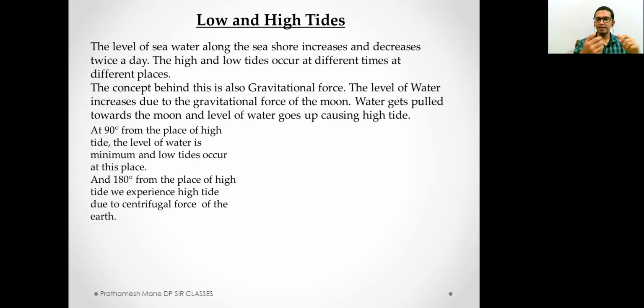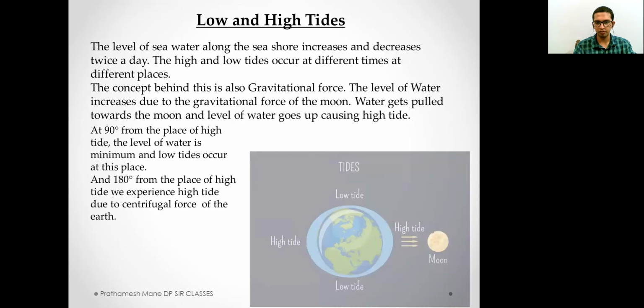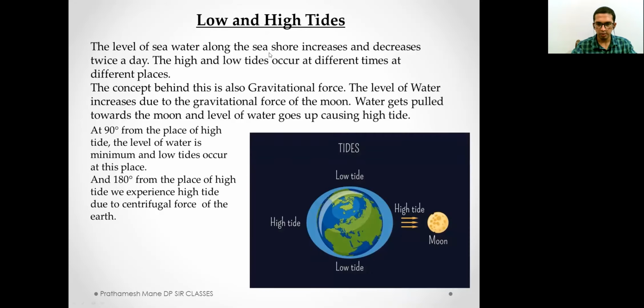So that centrifugal force, during the revolution of the earth, when the object rotates or revolves around the sun, that centrifugal force tries to push the water outside, and as a result we find high tide taking place. Well, I have a picture which will give you a better implication.